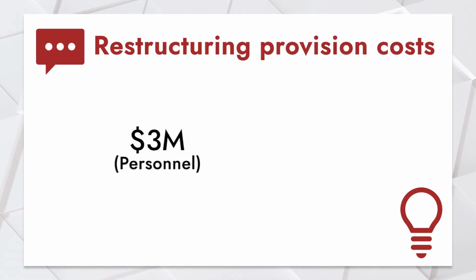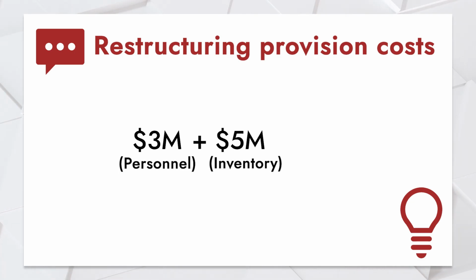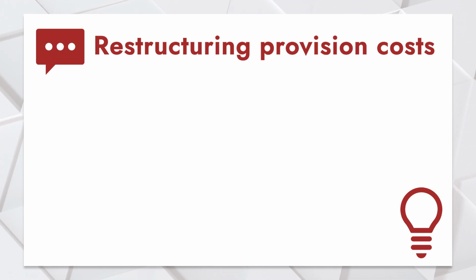Then we have these relocation costs. We have $3 million relocation of personnel and $5 million relocation of office equipment. So it's $8 million of relocation costs. When can I recognize those? When they meet the definition of a liability. When do they meet the definition of a liability? Guess what? When I actually relocate people.